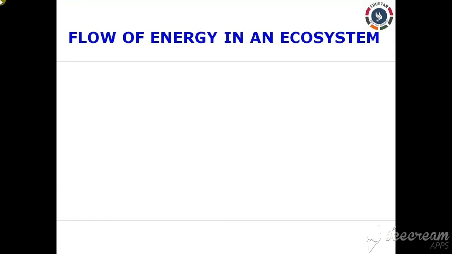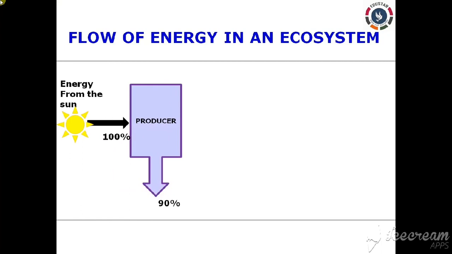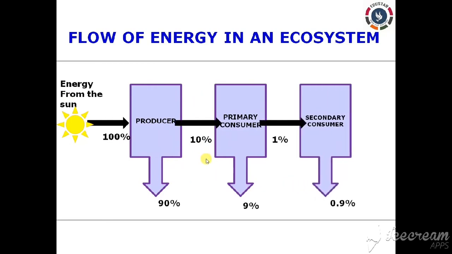So next, let's see the flow of energy in an ecosystem, right? We know that each organism requires energy to carry out important activities for building and repairing the body tissues and all. So in an ecosystem, this energy comes from a source like sunlight, isn't it? The solar energy is converted into another form and is transferred from one trophic level to another by repeated consumption in a food chain. During this transfer of energy from one trophic level to another, there occurs a loss of energy in the form of heat at each step. Clear? And an average of 10% of energy gets transferred from one trophic level to another in the food chain.